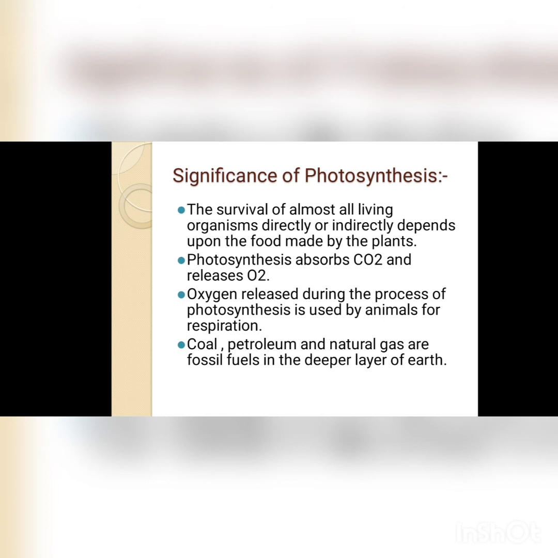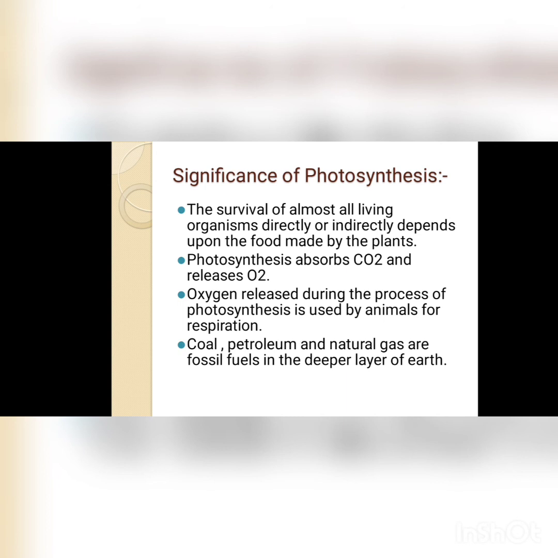Clear? Fossil fuels are formed by the application of heat and compression on the plants and animals, which are formed by the process of photosynthesis. So photosynthesis is also significant there for the formation of fossil fuels.